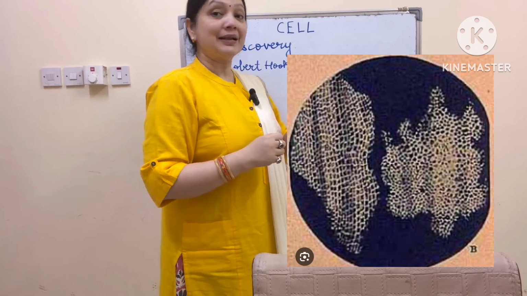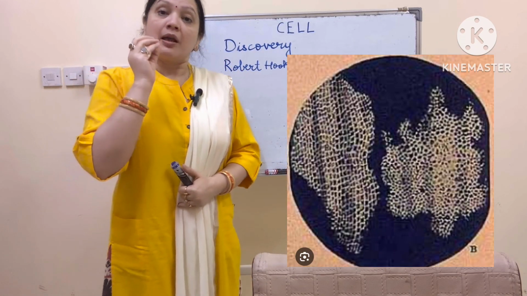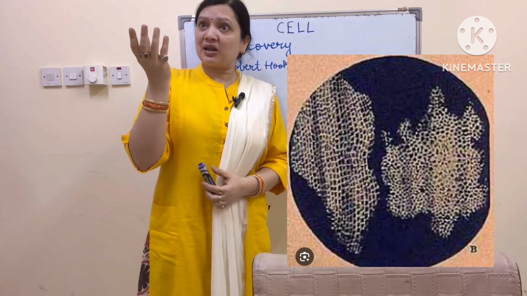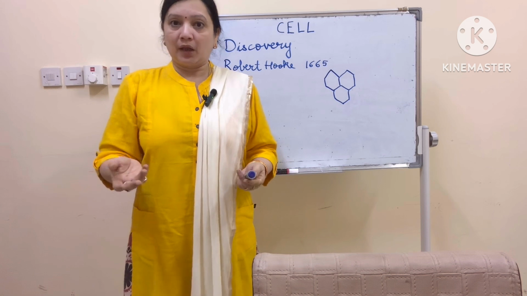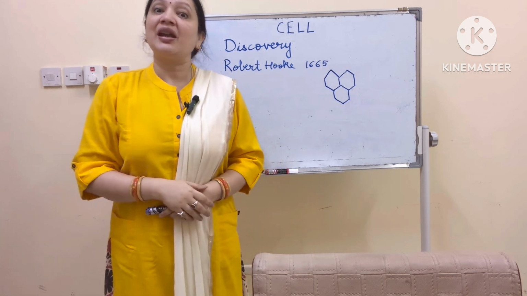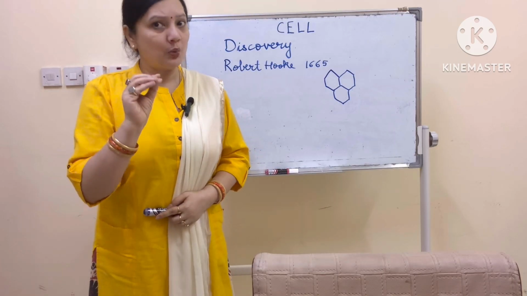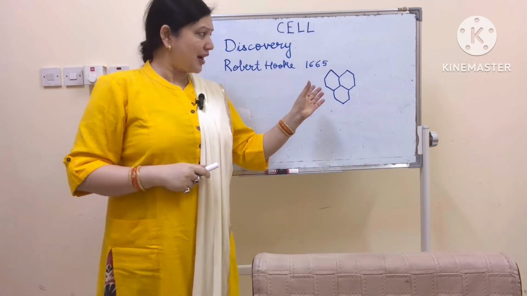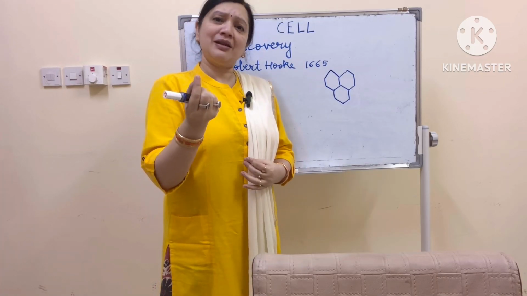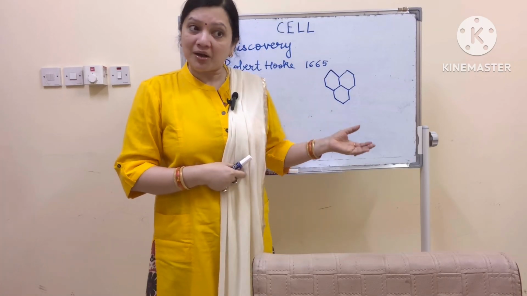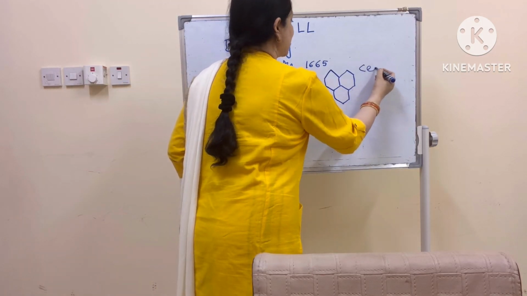When he saw these, he immediately got reminded of very small rooms which were there in, at that time, you can say, in monasteries or in jails. Even now in India, in Andaman, we have cellular jail. Cell means a very small room. So he thought these are very small, tiny places, and they reminded him about tiny rooms which he saw in a monastery or maybe in a prison. So he named them cell.